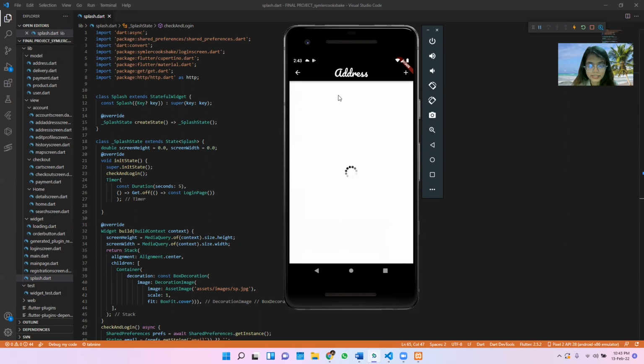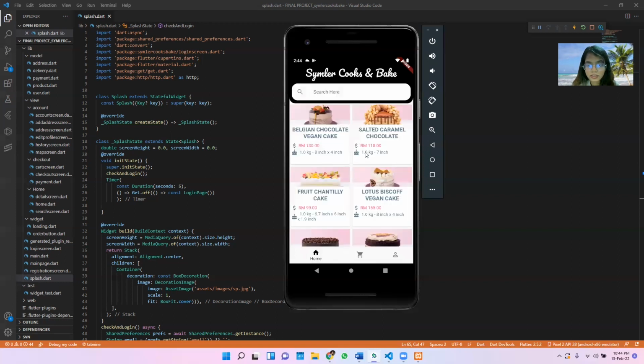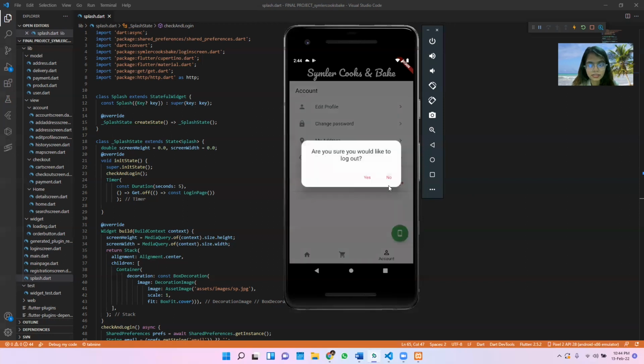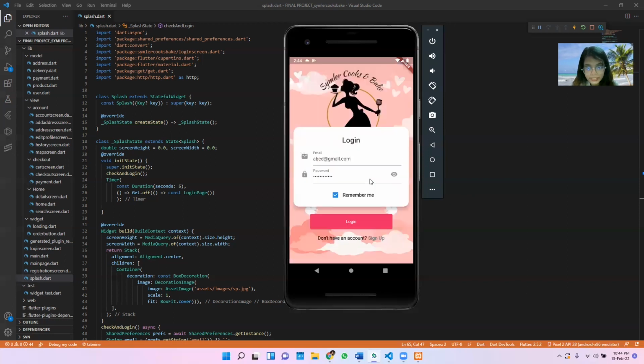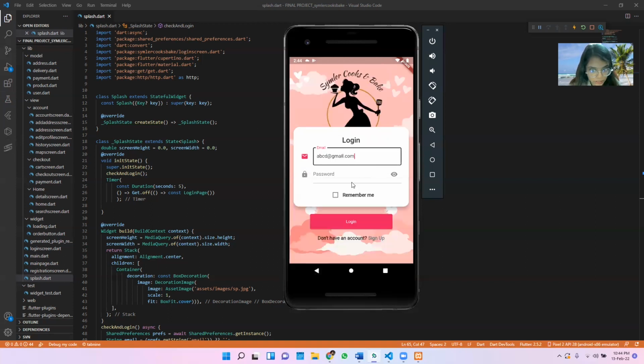Okay, the address is empty for now since we just registered the account, and so is the purchase history. Okay, so where do we start first? Let's start by adding the, okay, no, just log out first. Since we already changed the password, let's log out and log in again. Let's see whether it's working or not.